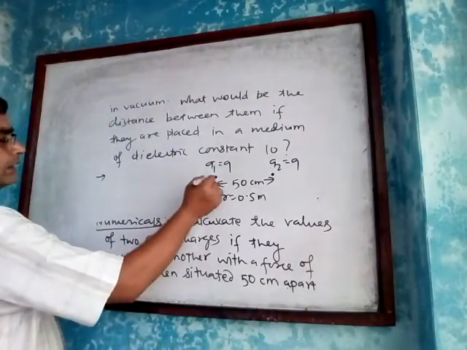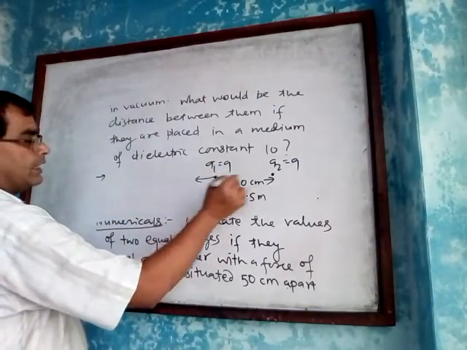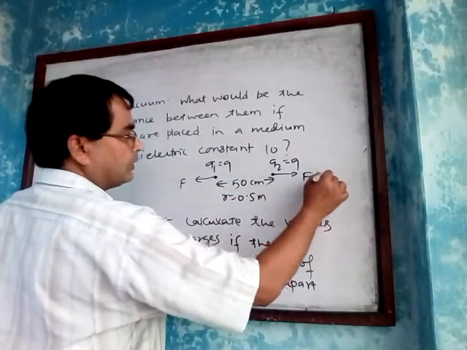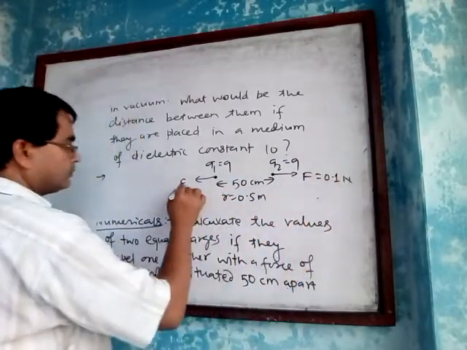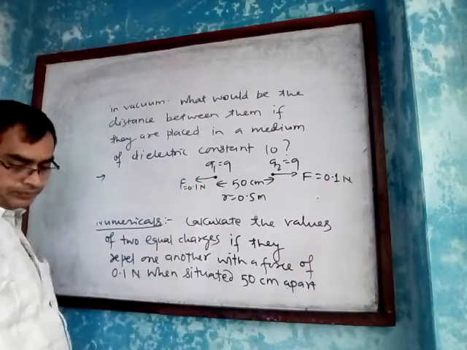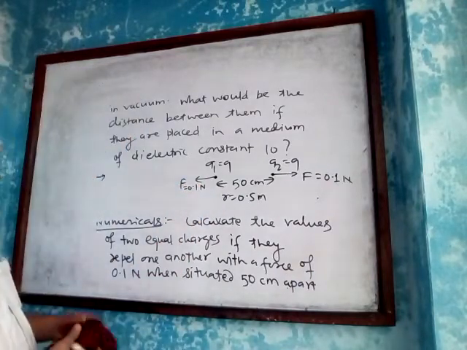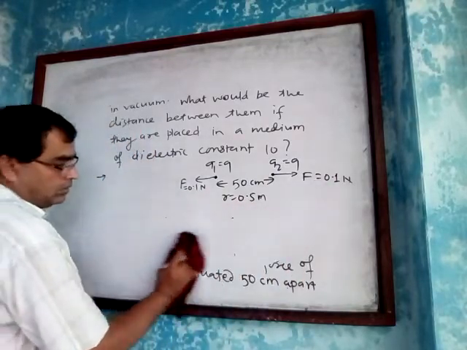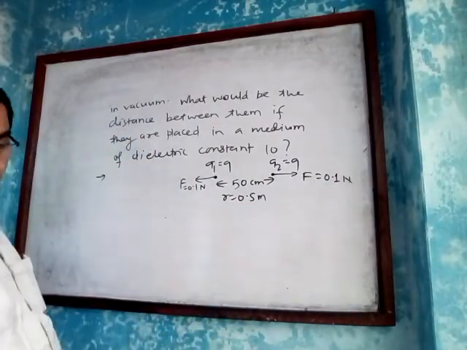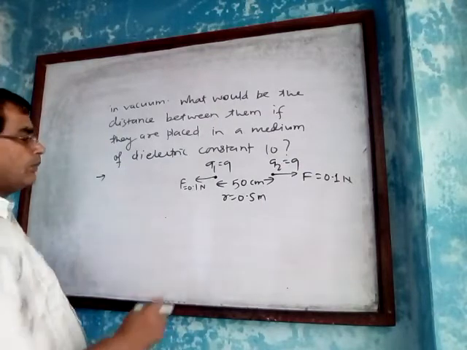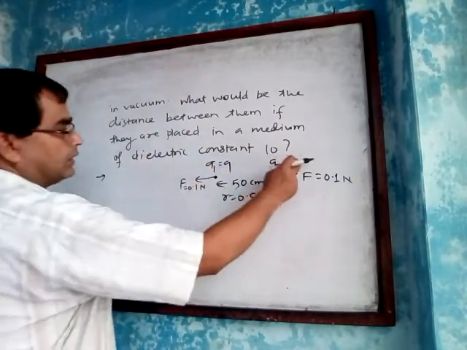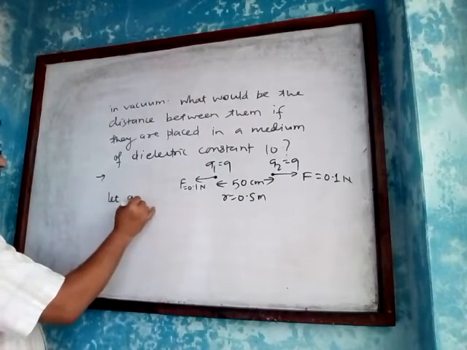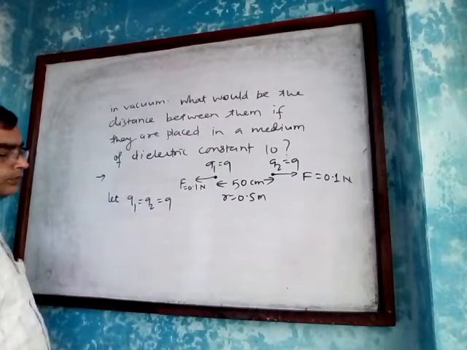They repel each other with force F, and F is equal to 0.1 Newton. You have to find the value of Q. Let Q1 equal Q2 equal Q.